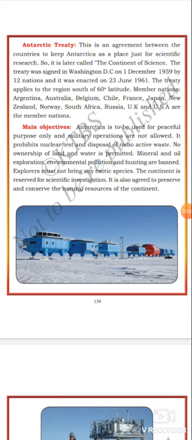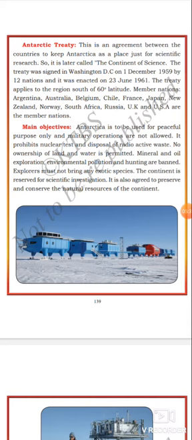It prohibits nuclear tests and disposal of radioactive waste. Prohibits means banned. No ownership of land and water is permitted in the Antarctica continent.